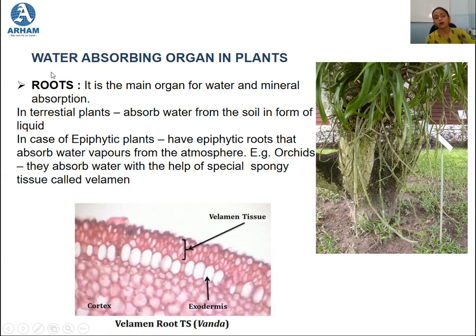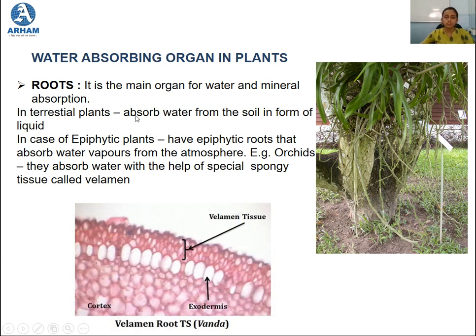Next, let us talk about the water absorbing organs in the plants. Here we are talking about the organ that is responsible for this water absorption. We very well know that roots are the main organ for water and mineral absorption in plants. But this absorption of water by the roots is different for different categories of plant.